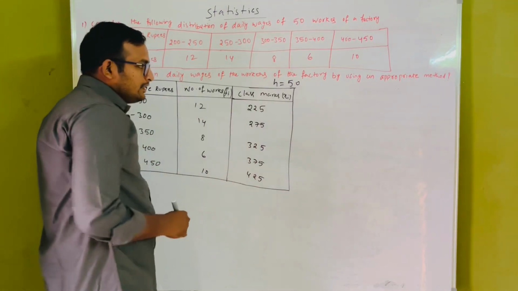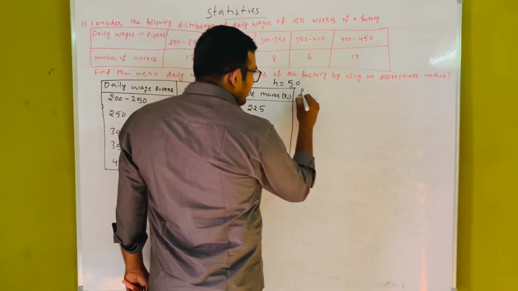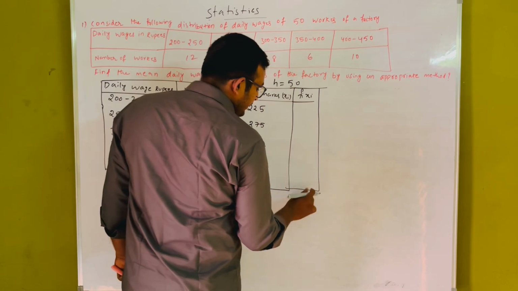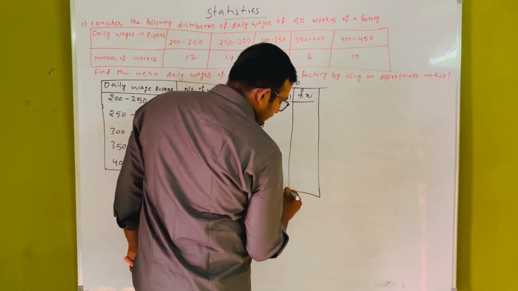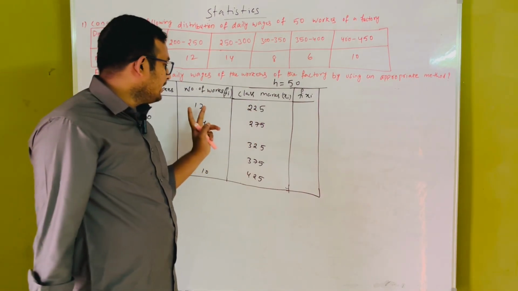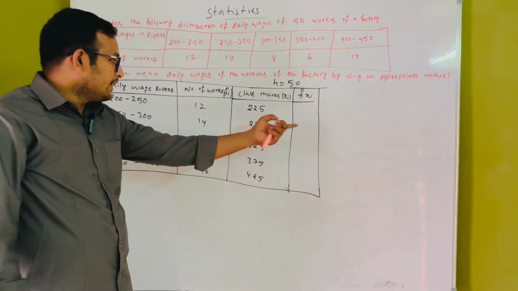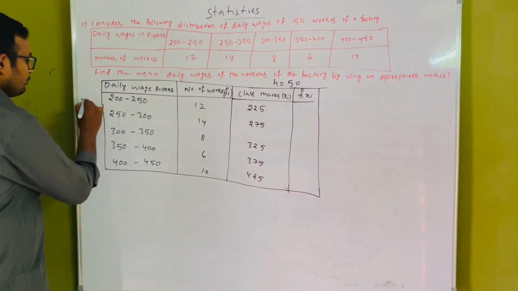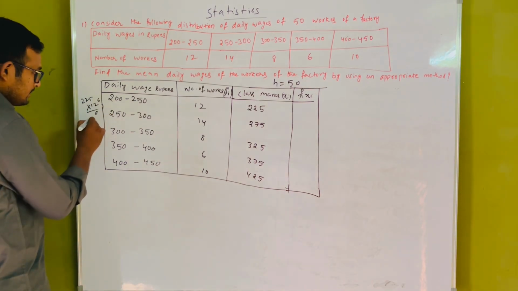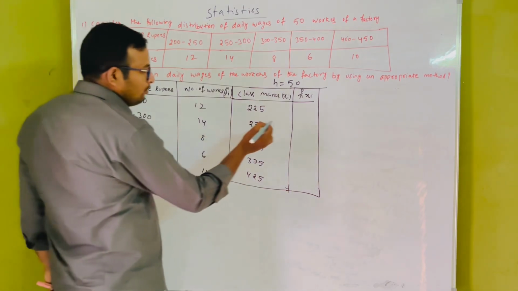In the first method, the general form is sigma Fi Xi. Fi is the frequency and Xi is the class mark. We multiply Fi and Xi and get some data. Here we have 225 into 12. 12 times 5 is 60, and 12 times 2 is 24, so 24 plus 30, or rather 24 plus 70. What is the value here?